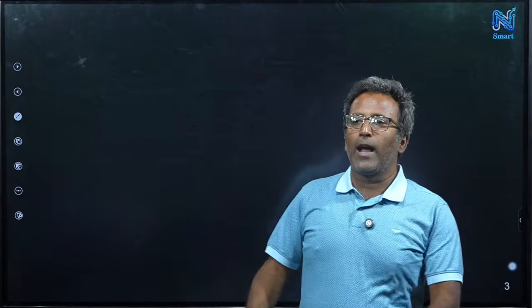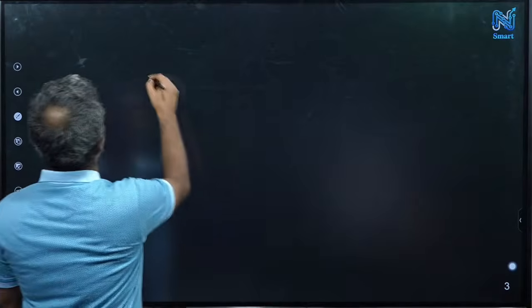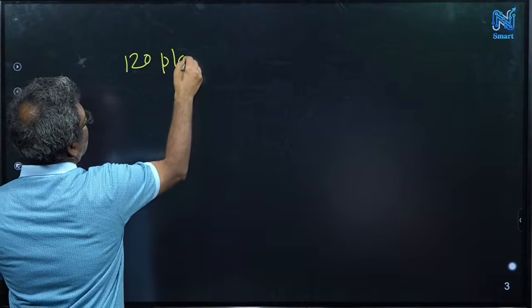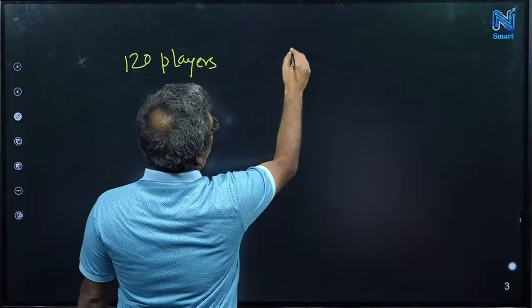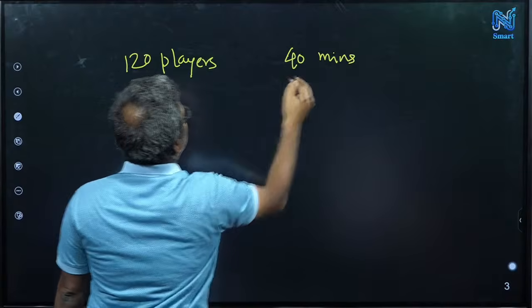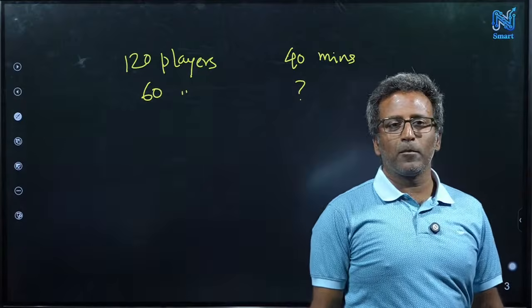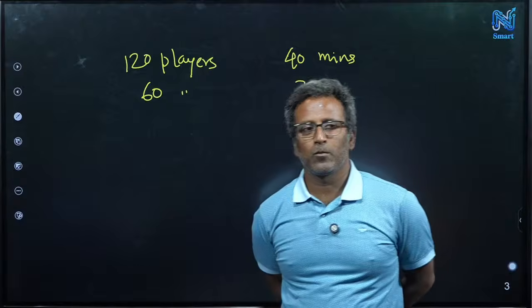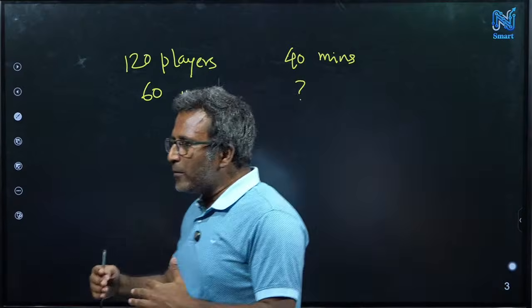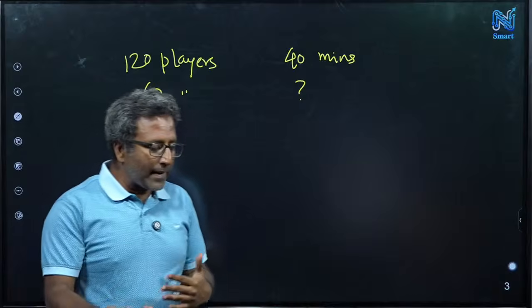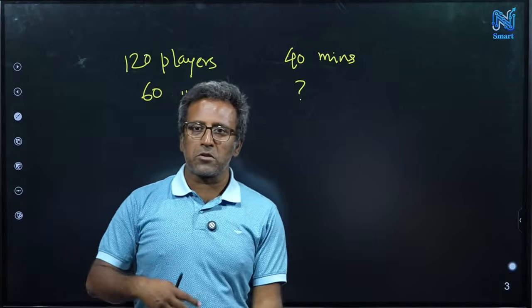There are 120 players in an orchestra performing this Beethoven 9th Symphony in 40 minutes. How much time will it take if there are 60 players performing this? So the 120 players, it takes 40 minutes. 60 players, how much time? This type of question we have seen in arithmetic. Sometimes the question is proportional, sometimes inversely proportional, right?